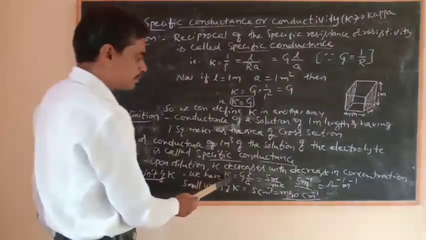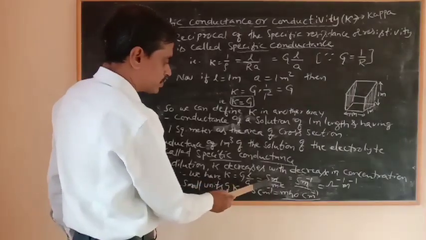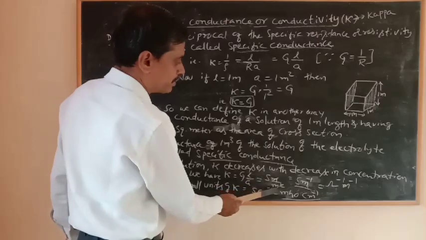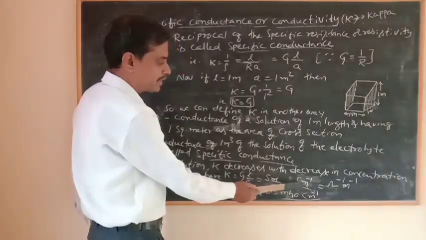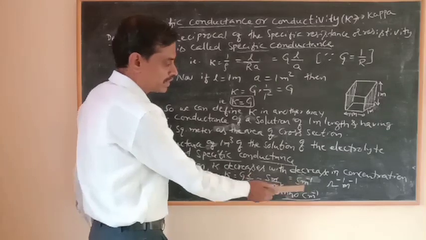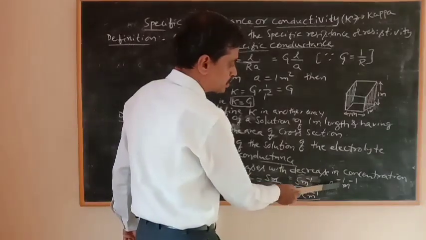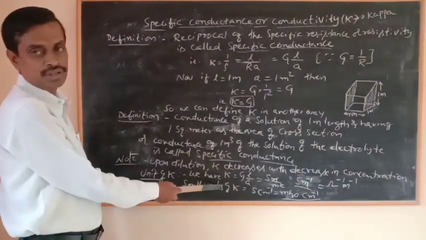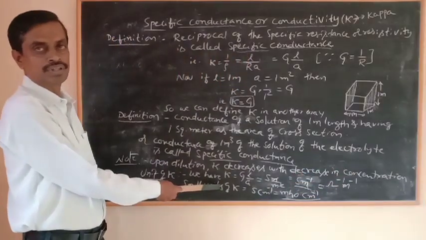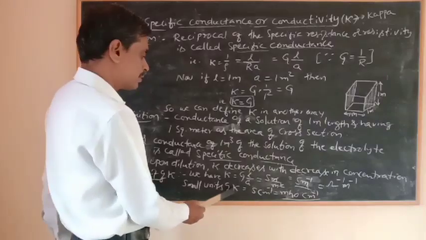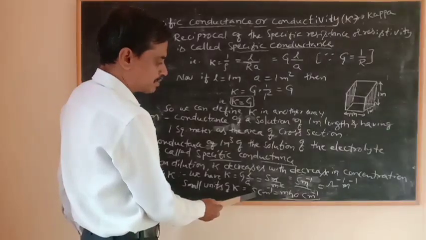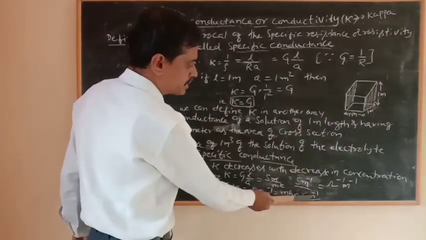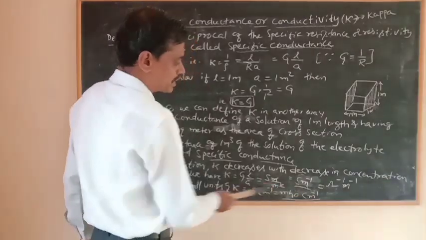We have kappa is equal to G into L by A. So S into length is m, area is m square. After simplification we get Siemens, S, into meter to the power of minus 1. I can write this also as S m to the power of minus 1. For practical purposes or for calculations we use small units. So kappa has units of Siemens centimeter to the power of minus 1, or mho centimeter to the power of minus 1. So these are small units.